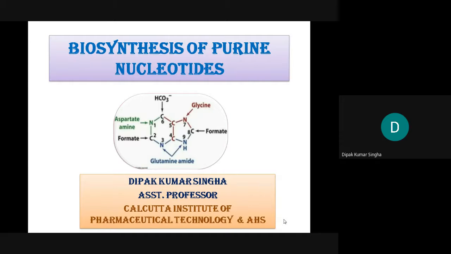One of the most important components is the nucleotides: bases adenine and guanine in the case of purine, and pyrimidine bases like cytosine, thymine, and uracil. So before we start replication, transcription, and translation, how do we synthesize the nucleotides? Obviously, these are the basic components of DNA. First we discuss the purine base, then the pyrimidine base, then replication, then transcription, then translation, then after that gene expression.